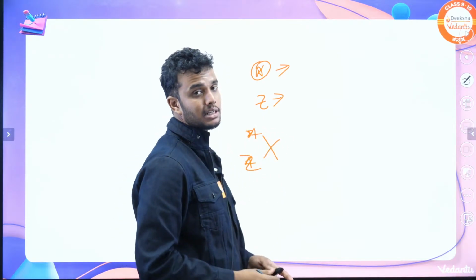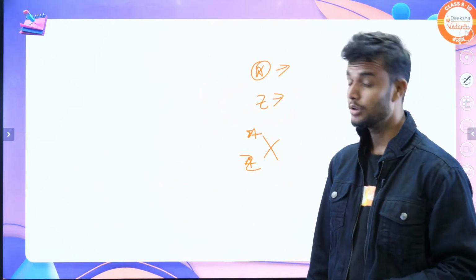And now we already discussed isotopes, isobars and isotones. Isotopes are nothing but atoms consisting of the same atomic number but different atomic mass. Isobars are nothing but the same atomic mass but different atomic number, atoms of different elements. And isotones are nothing but atoms with the same number of neutrons.